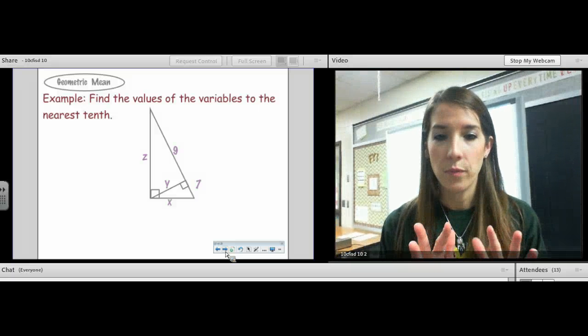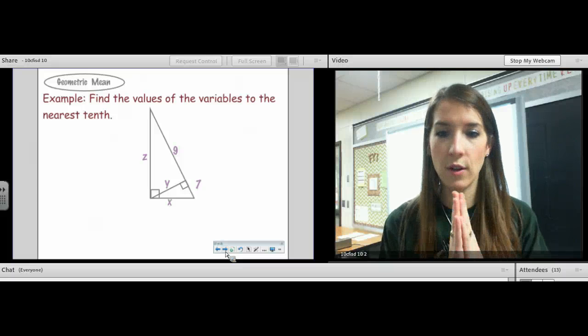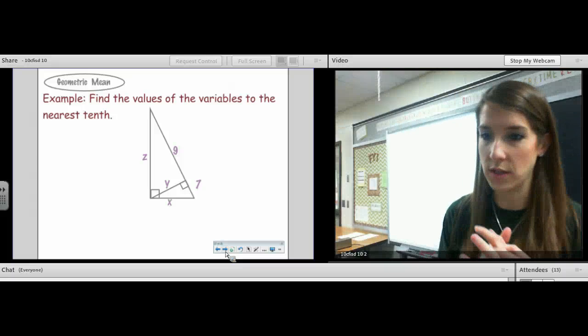Anyways, so there are 3 things we're looking for. I recommend we cover up the other ones and look for one at a time. Let's do the easiest one first. Let's find y.